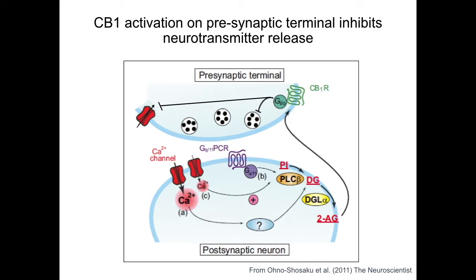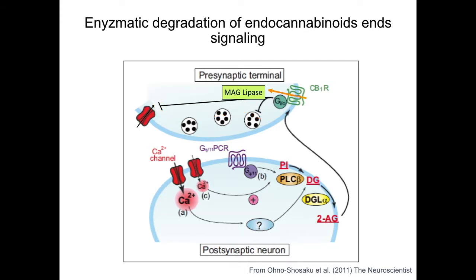CB1 is an inhibitory GPCR, so activation produces inhibition of presynaptic calcium influx through voltage-gated calcium channels and inhibits vesicle release through other mechanisms. Overall, this decreases activity of the presynaptic neuron. The lipid-based endocannabinoids cross the presynaptic terminal where they are immediately hydrolyzed by their degradation enzymes. For example, for 2-AG, this enzyme is MAG lipase. This halts endocannabinoid signaling.